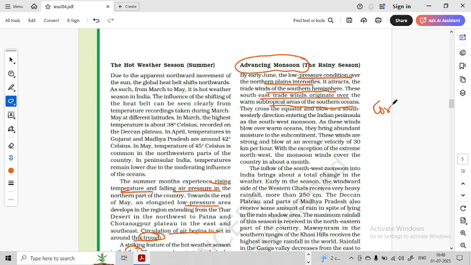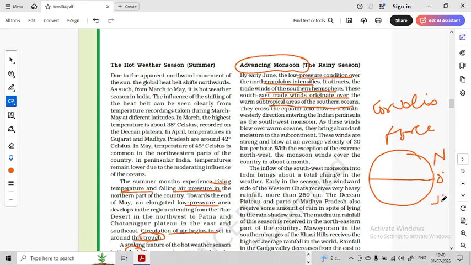Now, why does this happen? Because of something called the Coriolis force. What does Coriolis force say? Coriolis force says that if this is the equator, this is the southern hemisphere, this is the northern hemisphere, wind traveling from southern hemisphere to northern hemisphere will move to the right of their direction, and wind moving from northern hemisphere to southern hemisphere will move to the left of the direction. It was supposed to go in this direction, but it will move towards this direction. This is called Coriolis force or Ferrel's law. Okay.